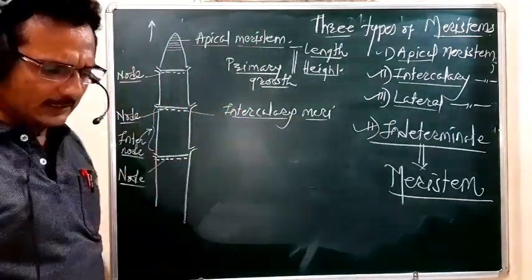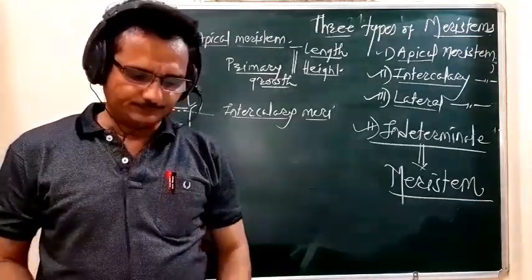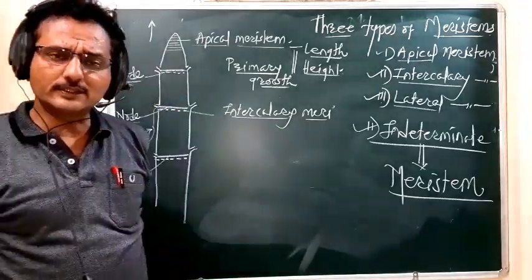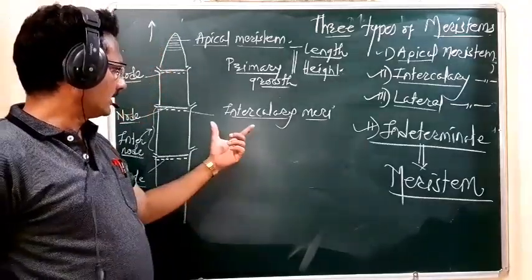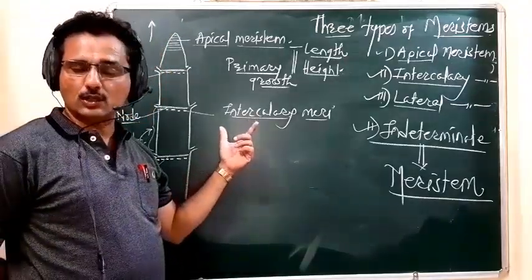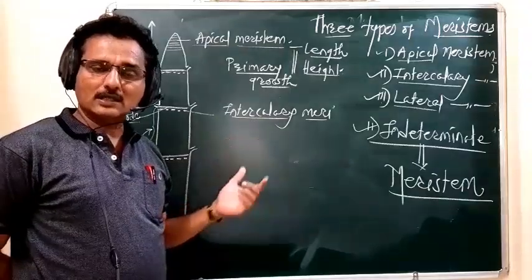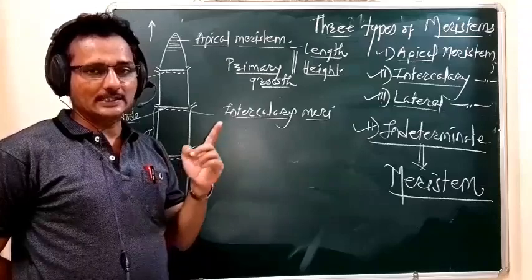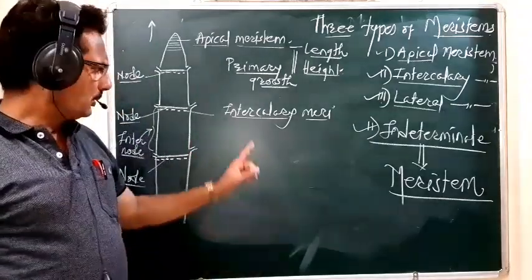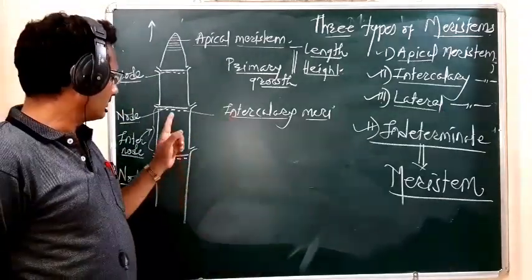Remember, student, what is the function of the intercalary meristem? It is reported maximally in monocots, where there are maximum nodes and internodes.